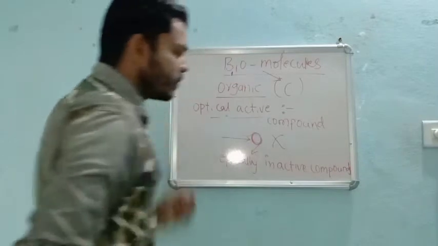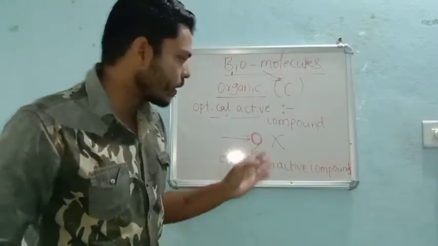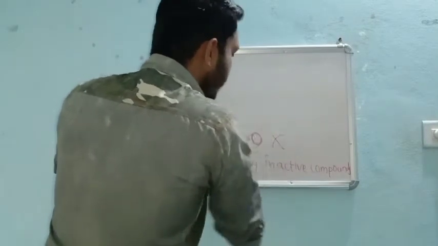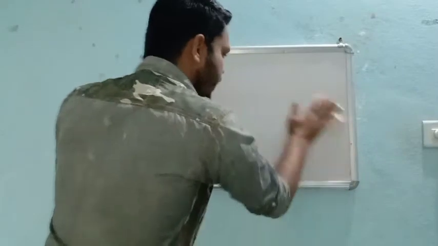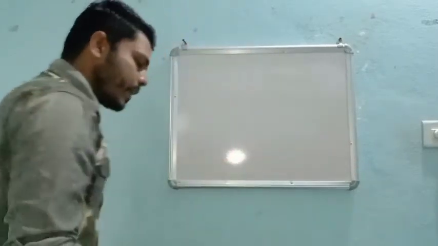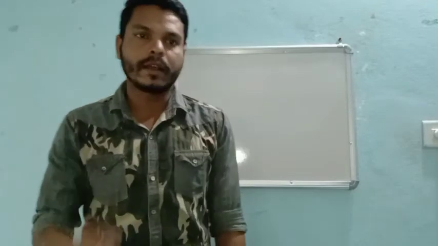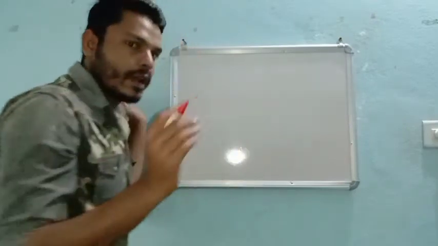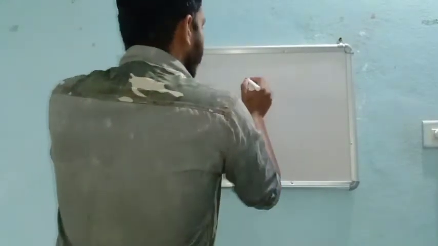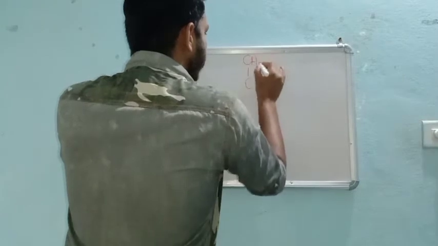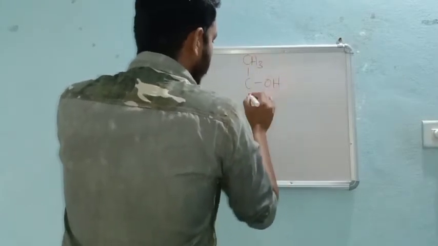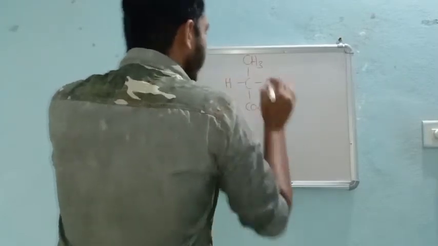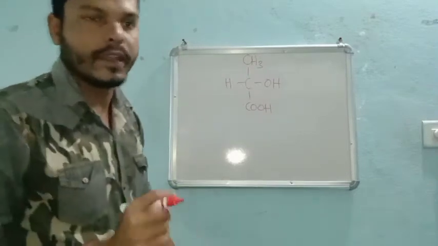So now the question comes: optically active, and we have already come across optically inactive compounds. As I said, an optically active compound rotates the plane polarized light, and an optically inactive compound does not rotate it. Coming to optically active compounds, there are two rotations, as I said already. So I will write one example: tartaric acid. We say this compound is tartaric acid.